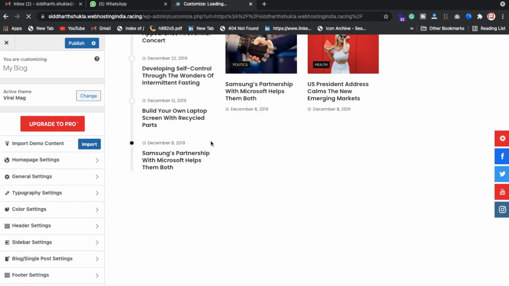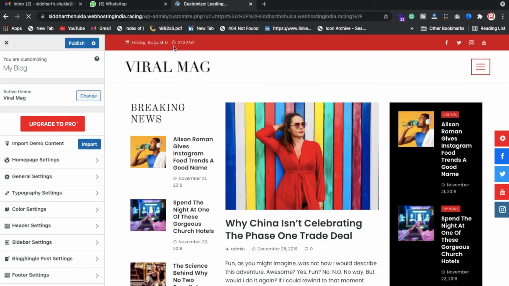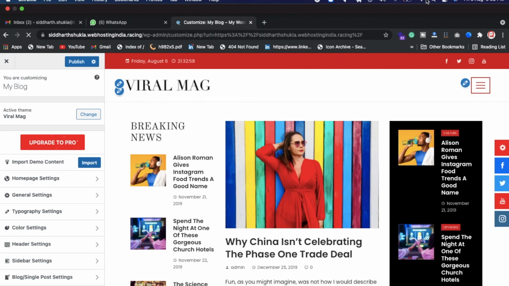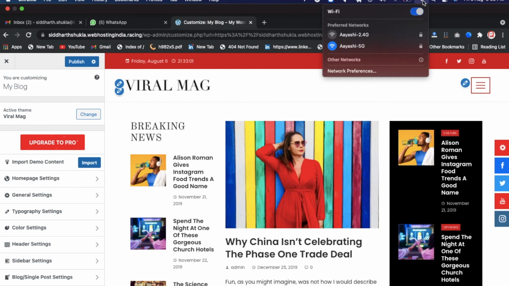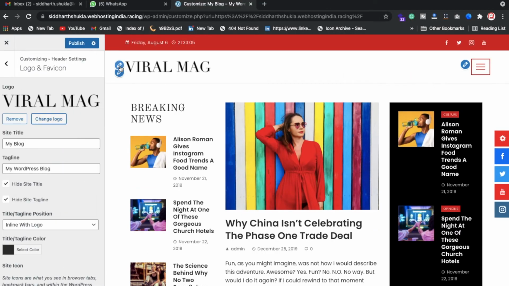So now let me scroll down, scroll up here. Wait for a few seconds because this is loading, might be my internet issue. Let me change my internet connection. Yeah, already connected with the 5G. I have no idea why this is slow. Okay, so let me click on this button.